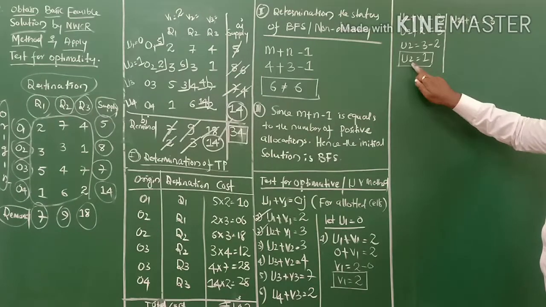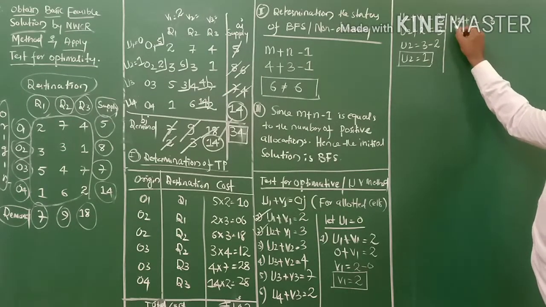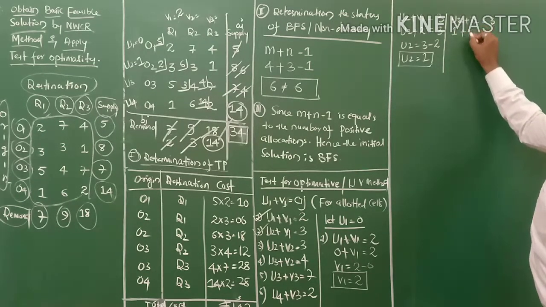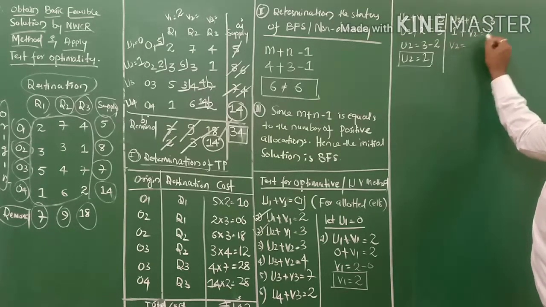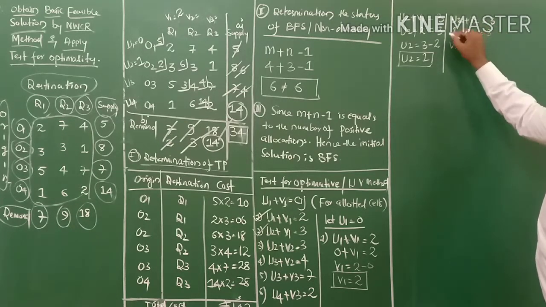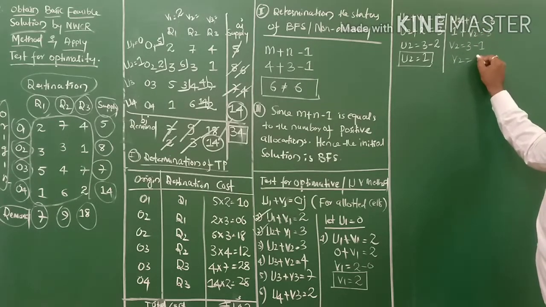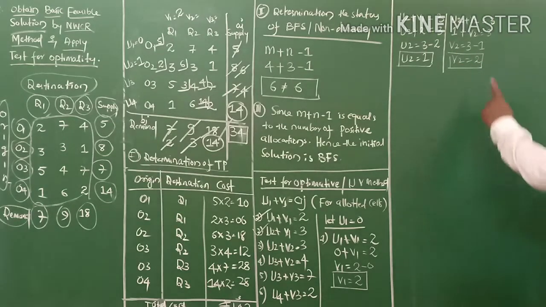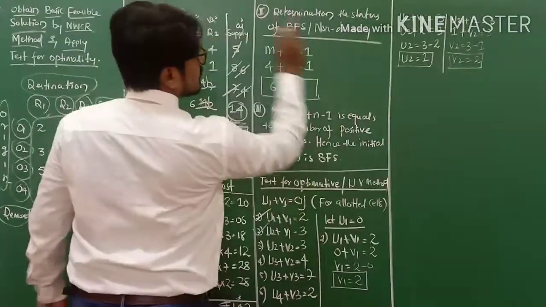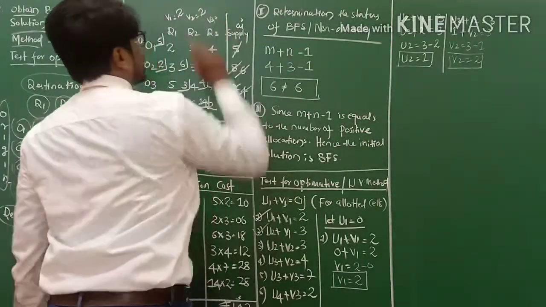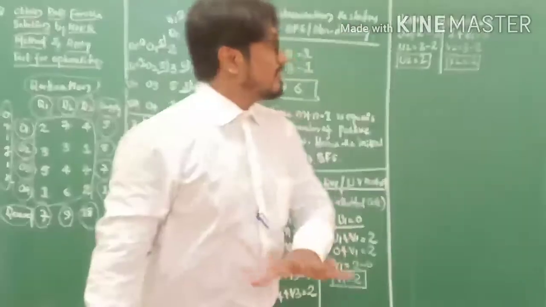So just now we calculated u2 equals 1, and we don't know v2, v2 equals 3. Take v2 out: v2 equals 3, and this plus 1 becomes minus 1. v2 equals 3 minus 1 equals 2 my friend. So the value of v2 is 2. Are you getting me? Here is v2, the value is 2. So write v2 equals 2. We found the value of v2.